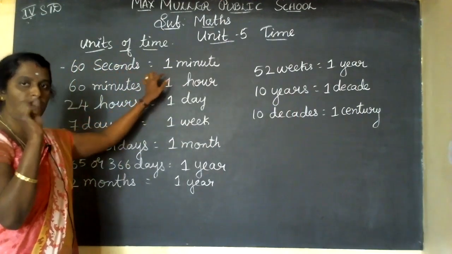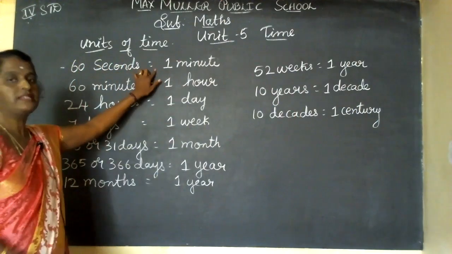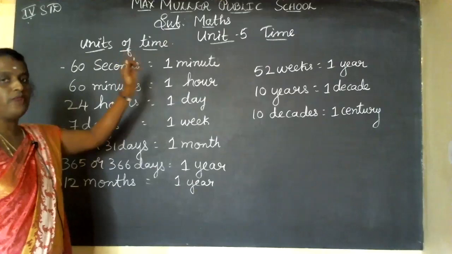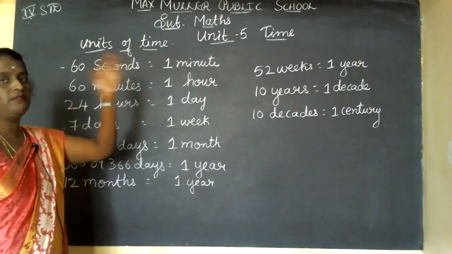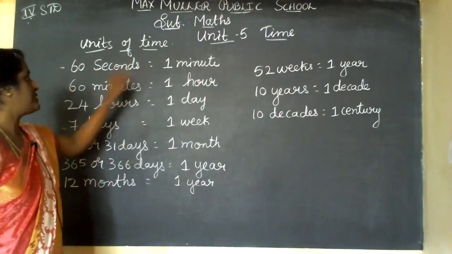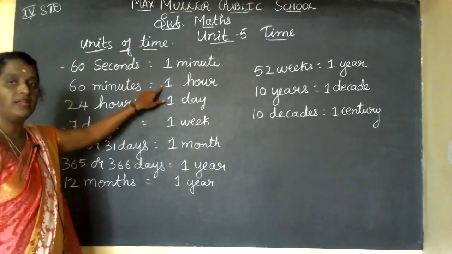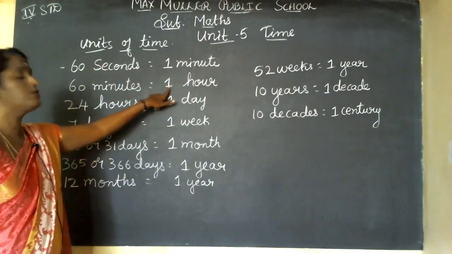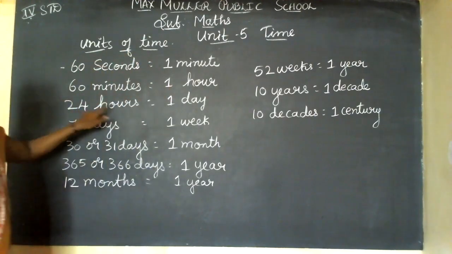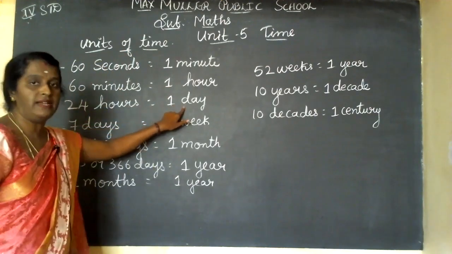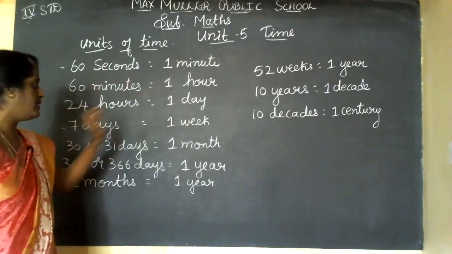From 12 to the small dots on the scale, how it is there, no? Same like that only. From there, when it moves, it means 1 minute. So 1 minute, and after 12, small 4 dots will be, and next comes 1. So 60 minutes make 1 hour. From 12 o'clock to 1 o'clock, the small hand moves, it makes 1 hour. 24 hours, from midnight to the next day, make 1 day.